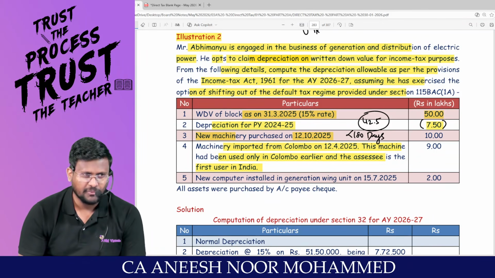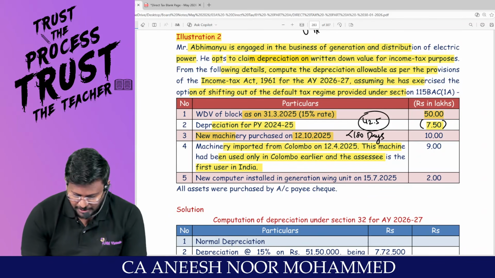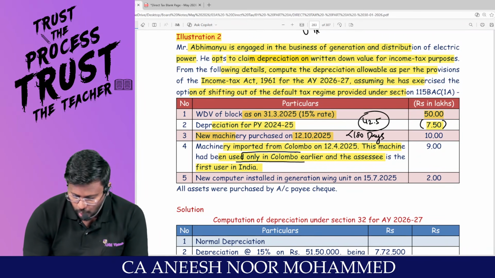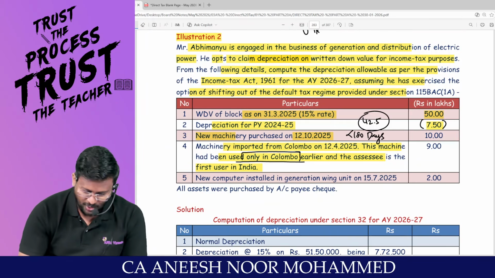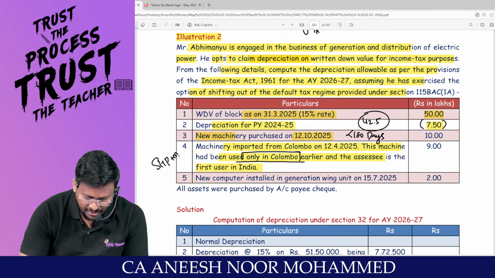Yeah. This is new plant and machinery. Sir, this machine has been used only in Colombo. That means this has been used in Colombo. This is a second-hand plant and machinery.